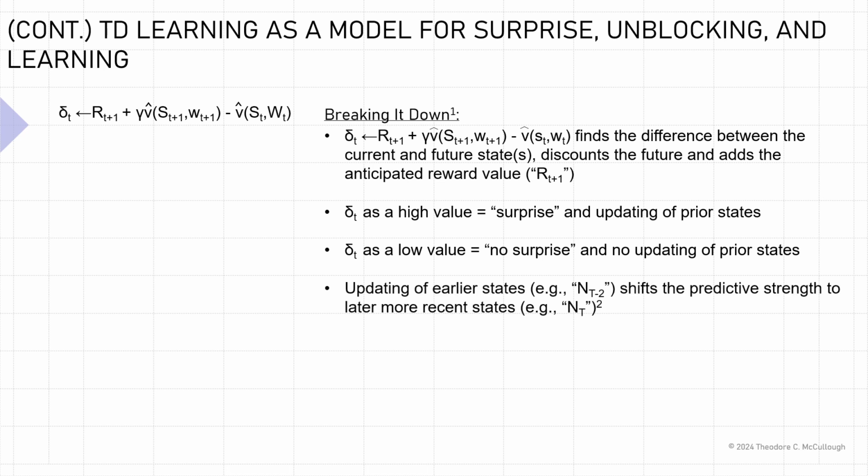The updating of prior states or earlier states shifts the predictive strength to more recent states, meaning that more recent states are given greater weight in determining or predicting a particular outcome.